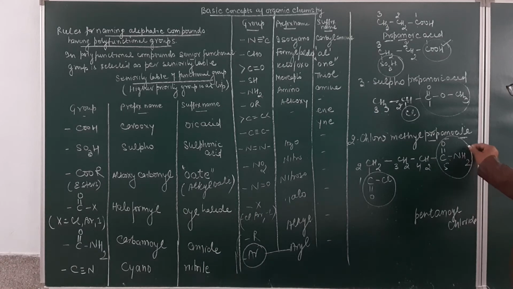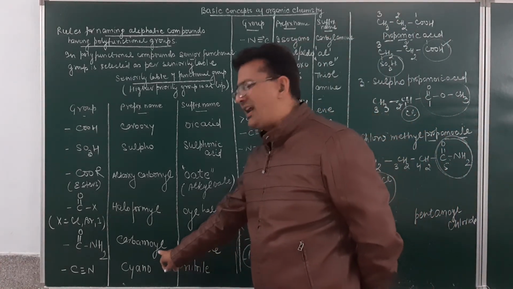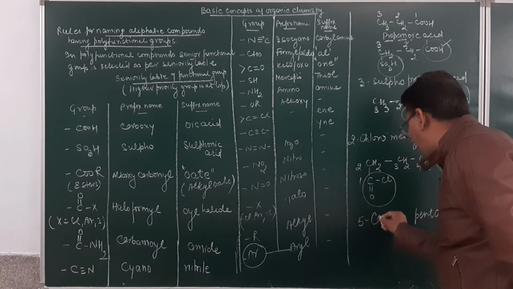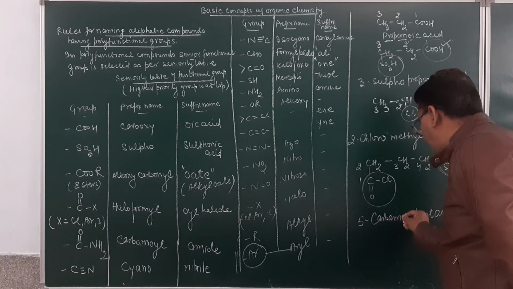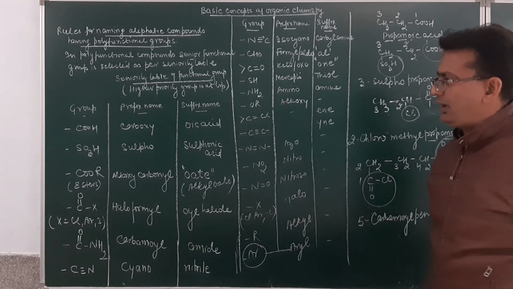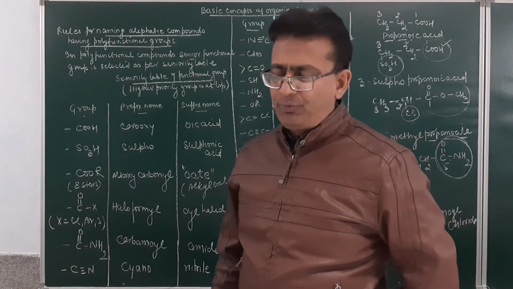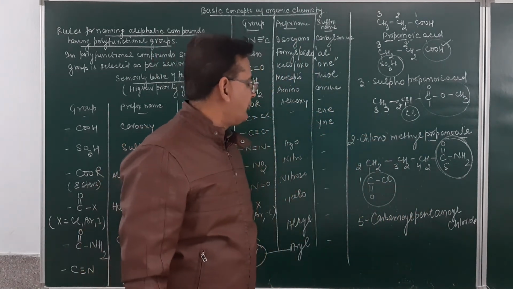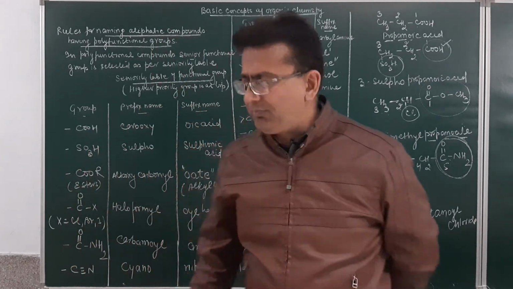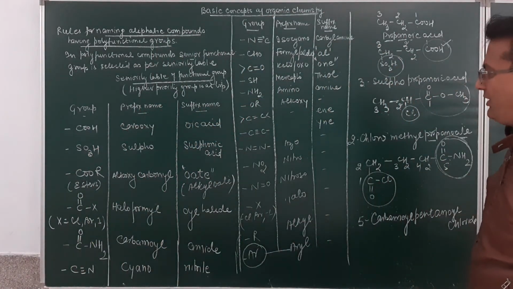Am I clear? Now this is which group? C double bond O NH2 group. At what number is it present? 5. What is the prefix name of this? It is carbamoyl. So we will be writing over here 5-carbamoyl. The name must begin with a capital letter. 5-carbamoylpentanoyl chloride. Am I getting clear, student? So this is how you have to give it. You have to select the senior functional group. So if more than one functional group is present, a senior functional group will be selected, which will account for the suffix name, and on that basis the name of the compound is to be given.